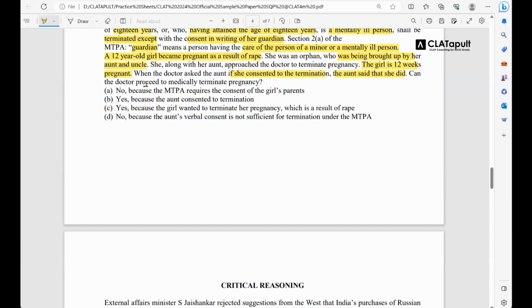Can the doctor proceed to medically terminate pregnancy? अब बताओ. आंसर सारे के सारे आपको दिए हैं. Okay, I've received a couple of B's, I've received a couple of D's. ओके बी बी बी बी बी कूल।